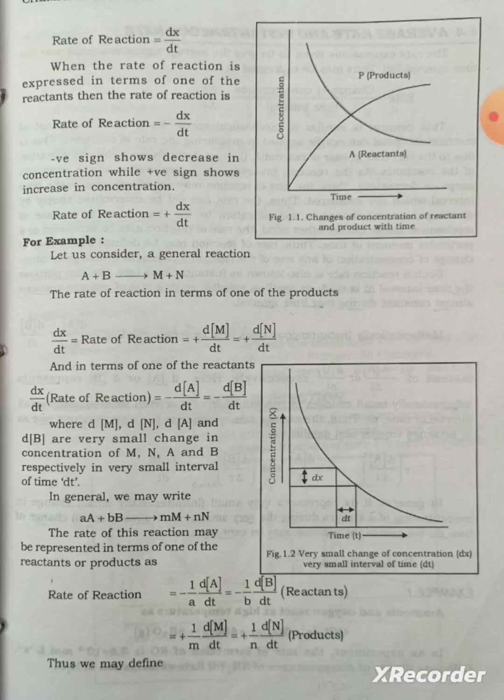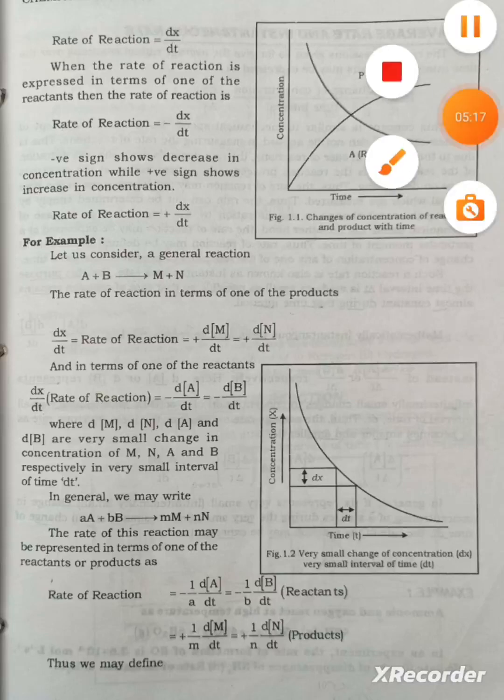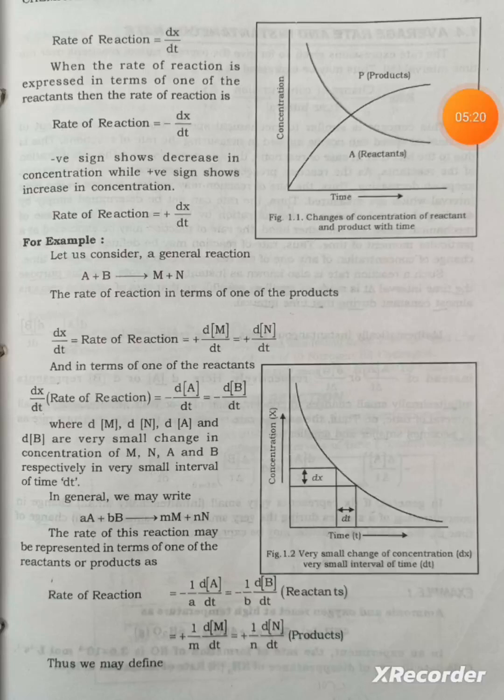When the rate of reaction is expressed in terms of one of the reactants, then the rate of reaction is equal to minus dx by dt. Negative sign shows decrease in concentration while positive sign shows increase in concentration. For example, let us consider a general reaction A plus B gives M plus N. The rate of reaction in terms of one of the products, dx by dt, is equal to positive d[M] by dt equal to d[N] by dt.